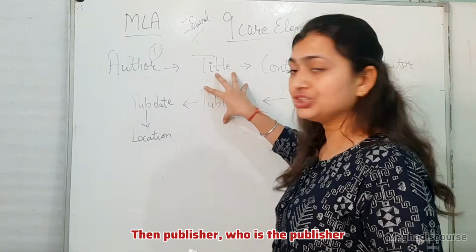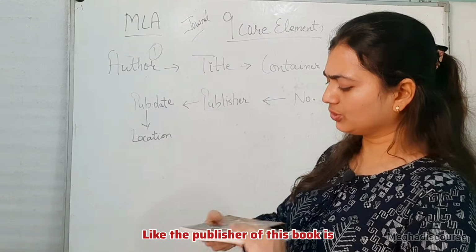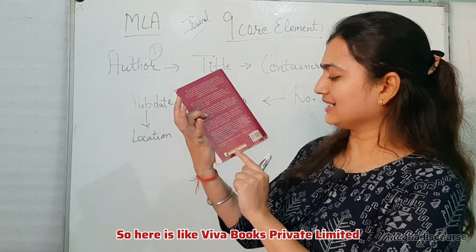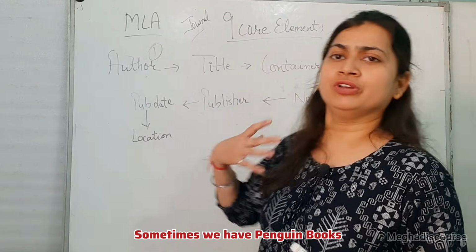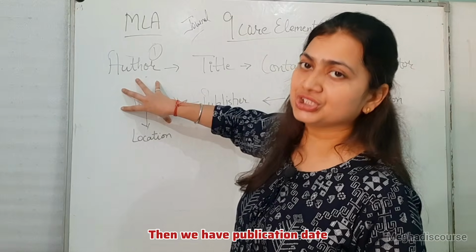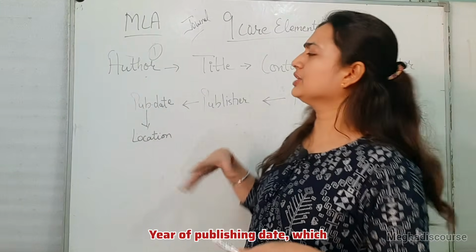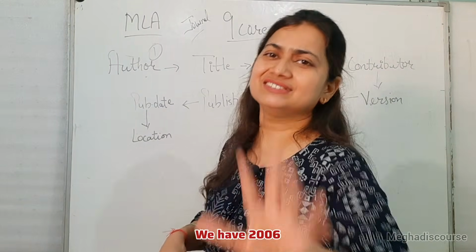Then publisher. Who is the publisher? Like the publisher of this book is Viva, so here it is Viva Books Private Limited. Okay, so we will write the publisher here. Sometimes we have Penguin Books. Then we have publication date. Suppose the publishing year or publishing date, we have 2006.